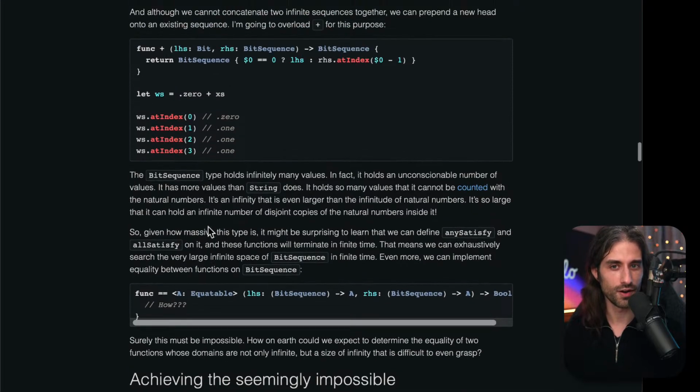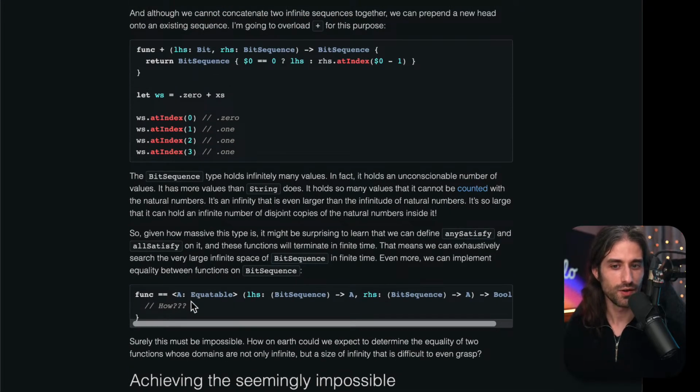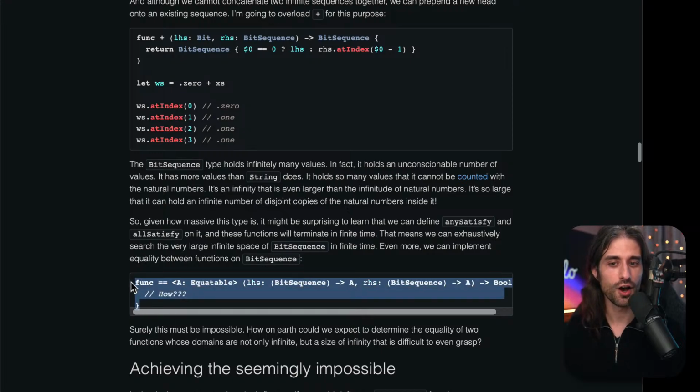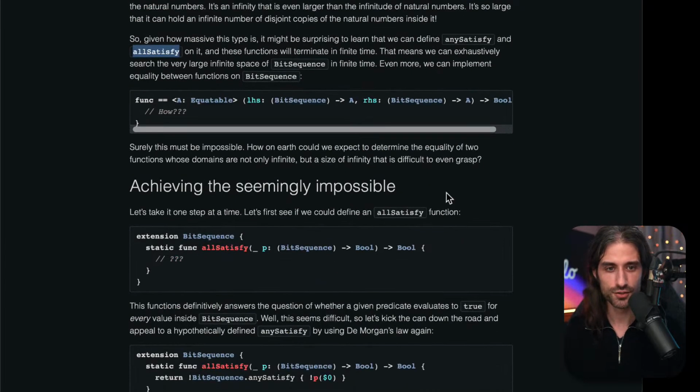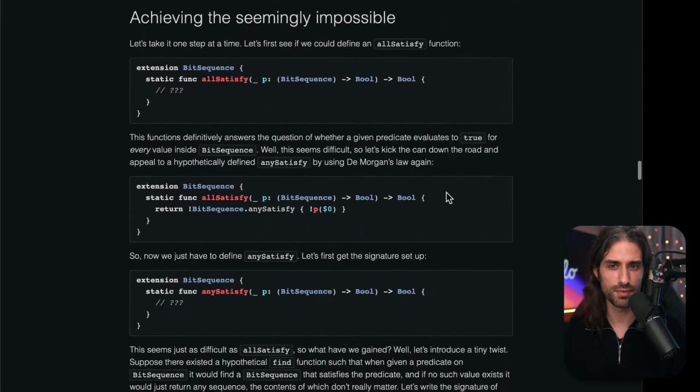If you followed from here, you might remember that if we can define allSatisfy, then defining this equality here is a consequence of it. So actually the question is not how can we implement this, but how can we implement this? And the two are actually kind of equivalent, or maybe exactly equivalent, I'm not sure. So how can we achieve the seemingly impossible? Let's take it one step at a time.